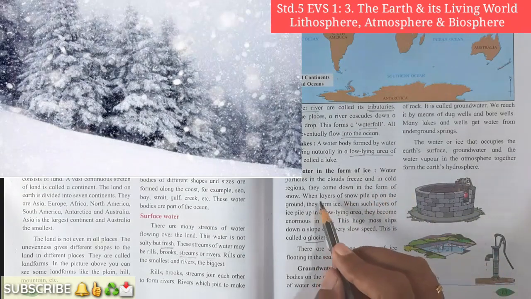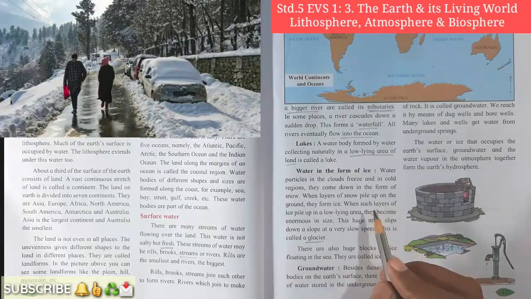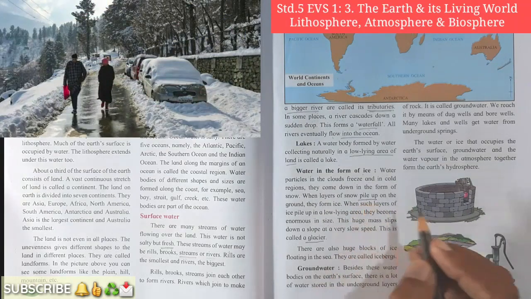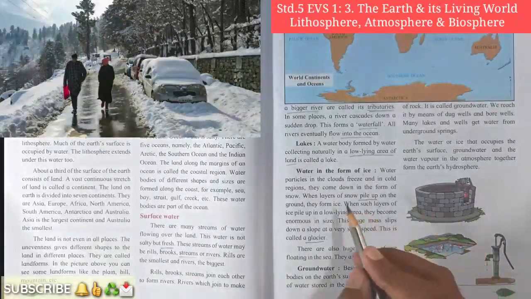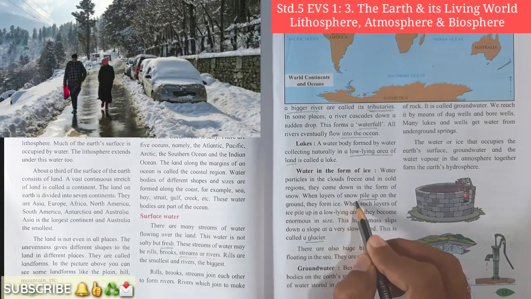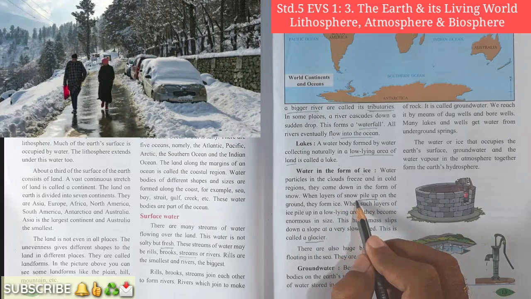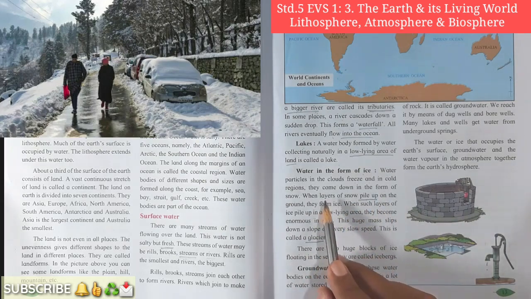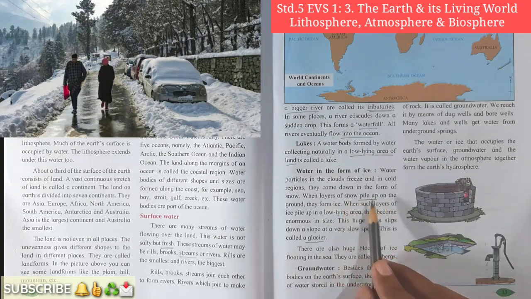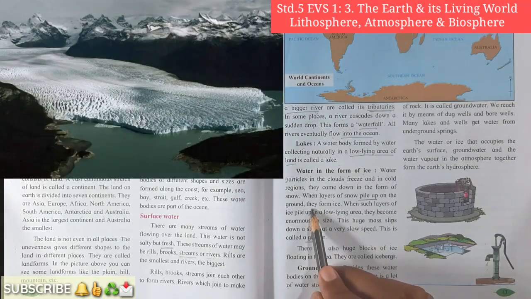When the snow falls down, a layer of snow piles up. What do we mean by pile up here? Yes, collecting together, storing together. So the layer of snow deposited on the ground forms ice, and gradually the size of the ice increases, and the huge mass of ice slips down the slope at a slow speed. Students, this is called a glacier.